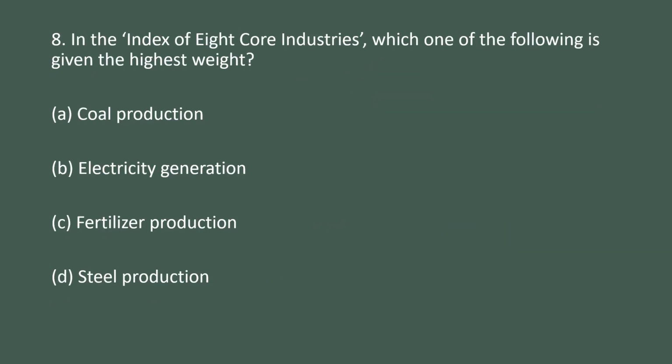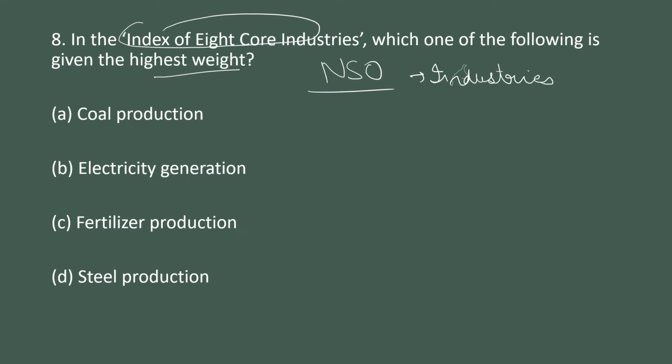Next is the index of 8 core industries. Which of the following is of the highest weight? This is an index that NSO releases for the industries to show the growth of the industries in the economy. It takes eight core industries to decide, that is coal, electricity, fertilizers, steel, and various others. So electricity generation has the highest proportion among them.